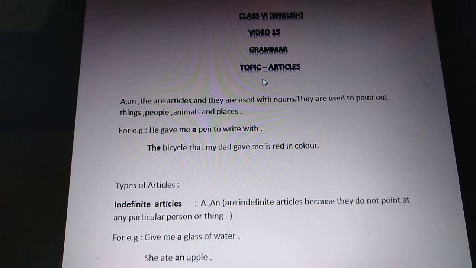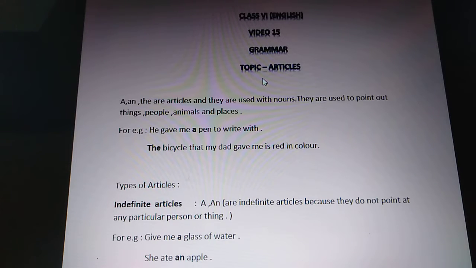So first, what are articles? The three words, that is a, an and the, these are the articles, and they are used with nouns. They are used to point out things, people, animals and places. For example, he gave me a pen. So a pen to write with. Here pen is a noun and you have used a before it. The bicycle that my dad gave me is red in color. The bicycle, that means here you're particularizing the bicycle.